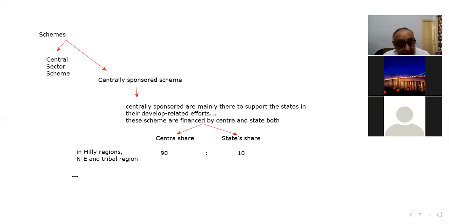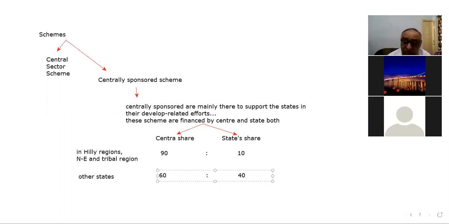And in case of other states, the fund sharing ratio mostly remains 60-40, right? 60% contributed by center and 40% contributed by state.